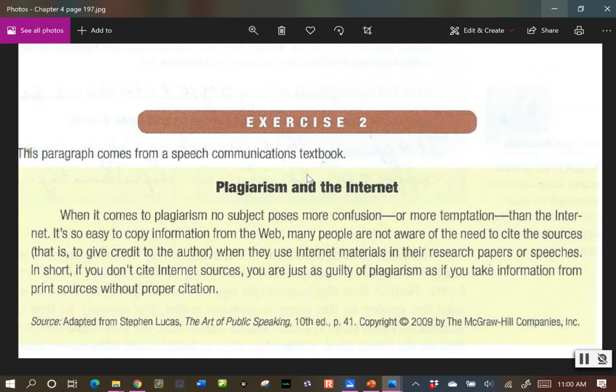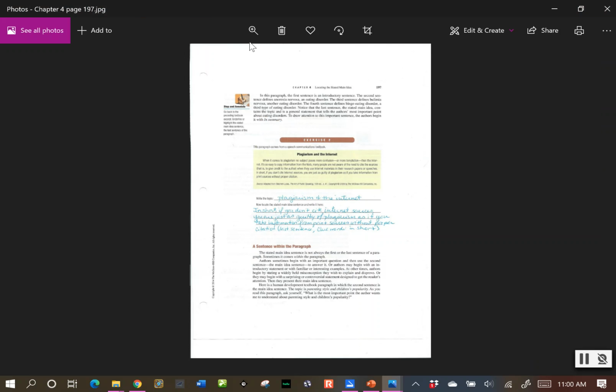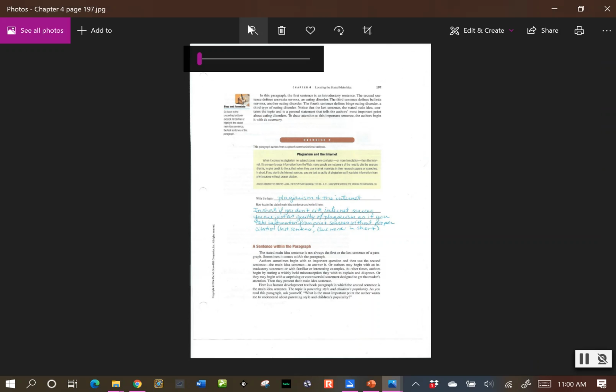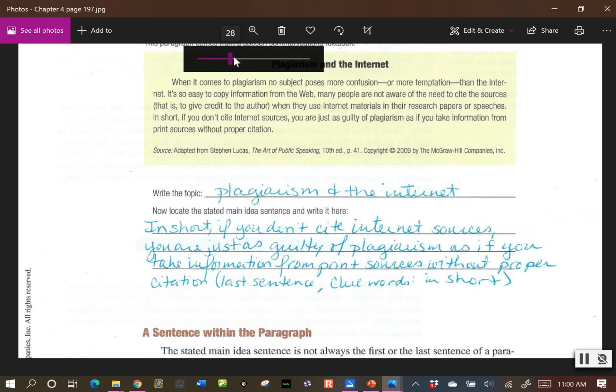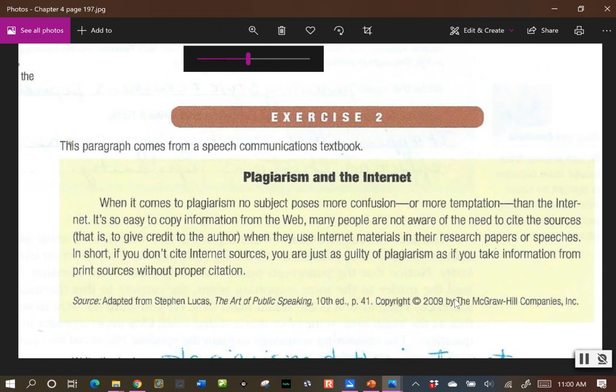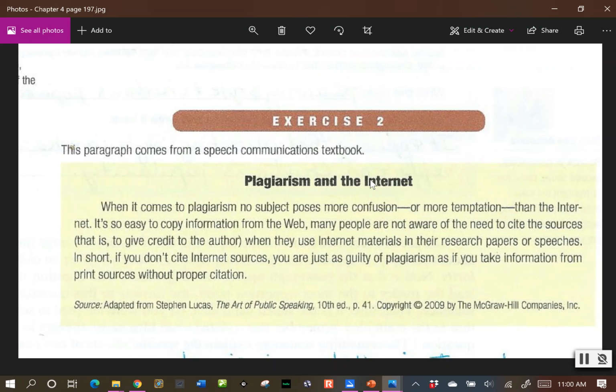And here, hey, look at that. We've got a heading title. So for this, excuse me, it decided to go backwards on me. Oh, come on. There we go. All right, so here we have a heading. So remember chapter 3, that was one of our clues to figure out the topic. Maybe what's in the heading is our topic.